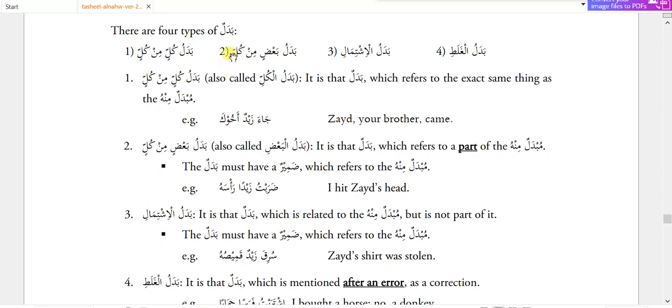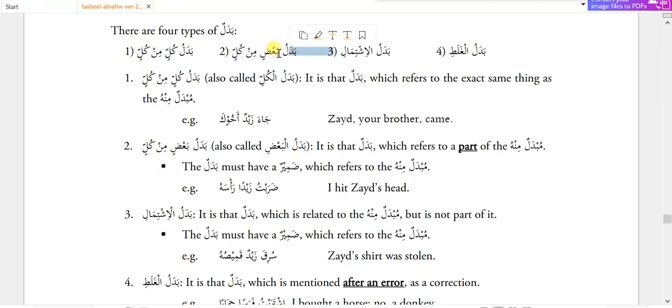Now the badal can be of 4 types, and this categorization actually depends on how the mubdal minhu and badal are connected with each other. Okay, the first is badalu kullim min kullin. Here it means both the badal and mubdal minhu are the same thing with 2 different names.